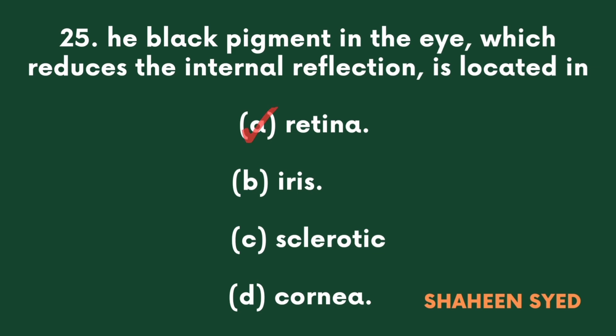The black pigment in the eye, which reduces the internal reflection, is located in A. Retina, B. Iris, C. Sclerotic, D. Cornea.